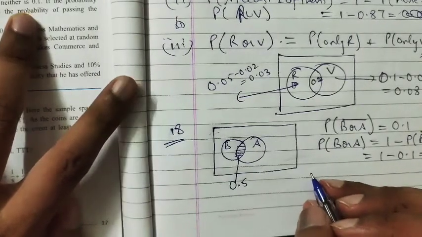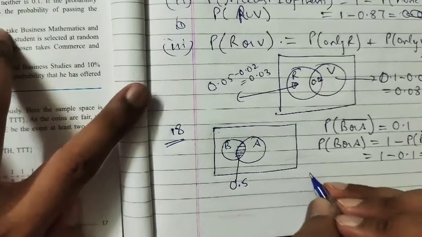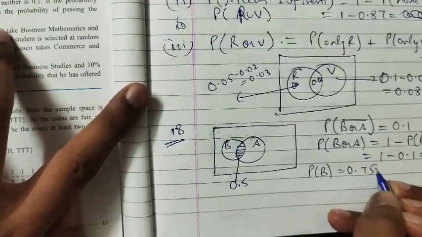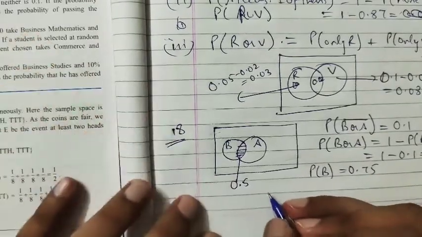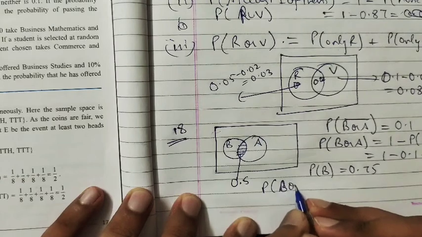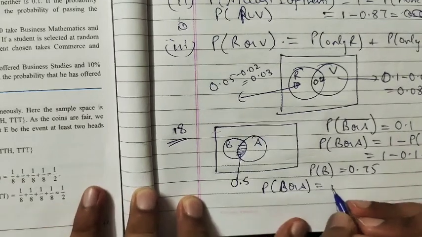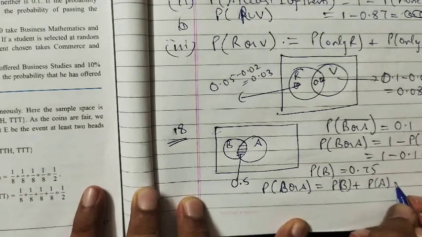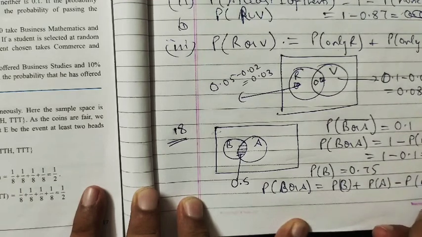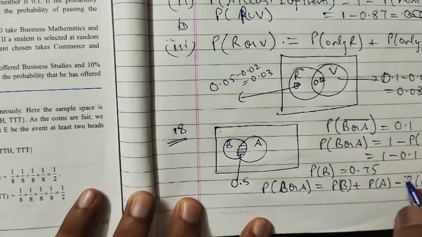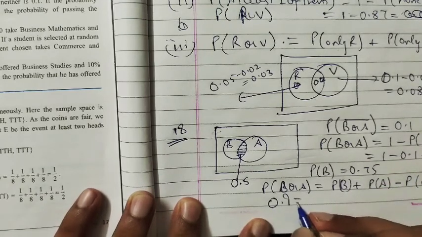Now next we have the probability of BST is 0.75. So we have to find out the probability of accountancy. We know that the probability of BST or accountancy will be equal to the probability of BST plus the probability of accountancy minus the probability of BST intersection accountancy, right? So B or A we have already determined, it is 0.9.